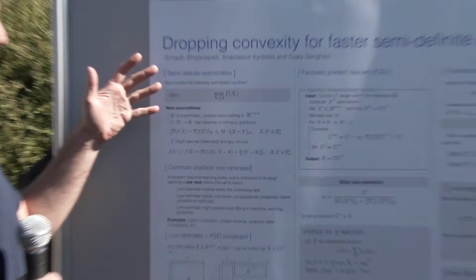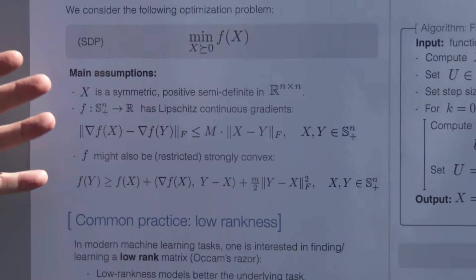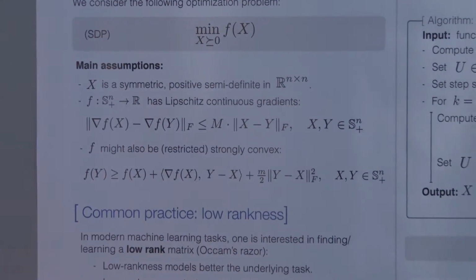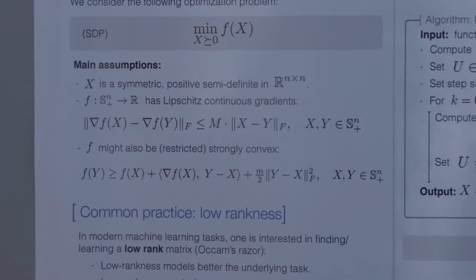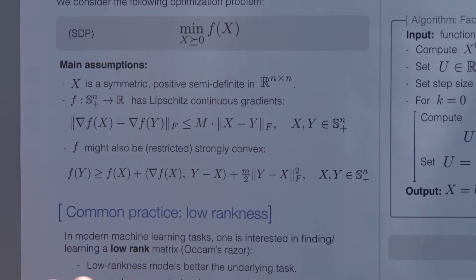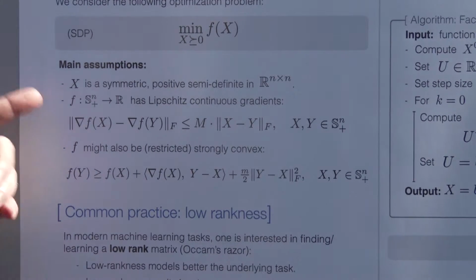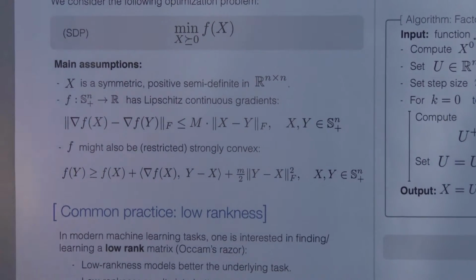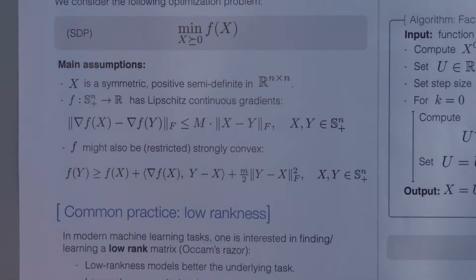Now, the main assumptions we make for this problem and the setting we're considering are the following. We want the function f to be Lipschitz continuous, to have Lipschitz continuous gradients, and in some cases it can also be strongly convex. These are the only assumptions we make.